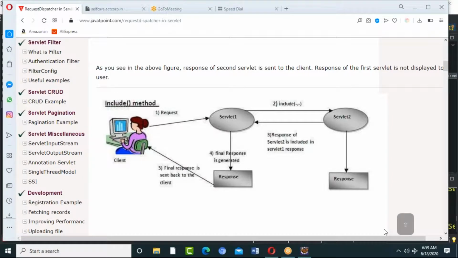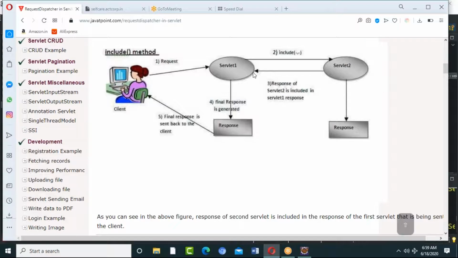I have to redirect to the same login page. In that case, what I'll be doing is I'm not dispatching. I would like to include the page. If anything failed, include this page. So that means I'm going to redirect to the same page. In that case, I can use the include method.